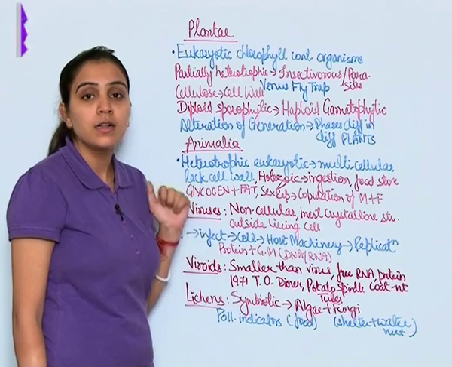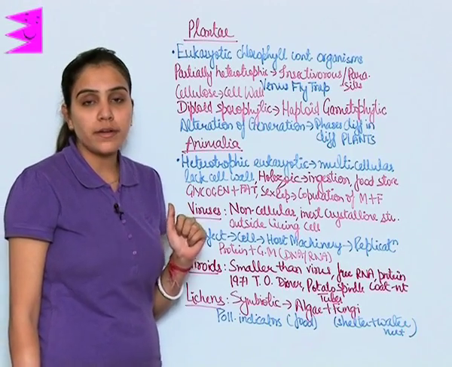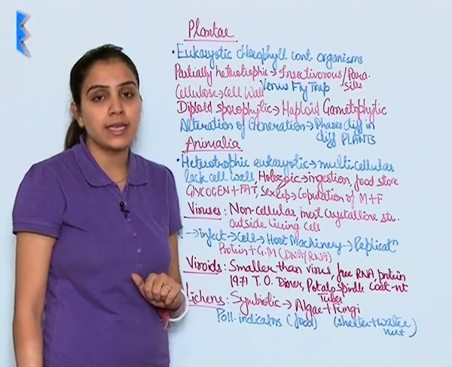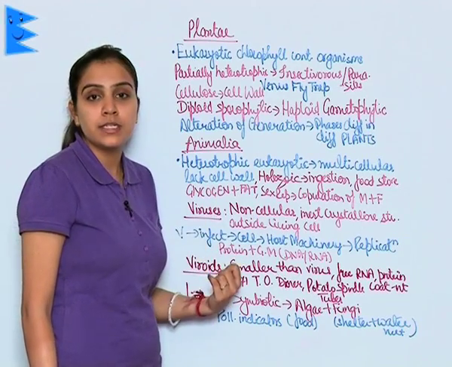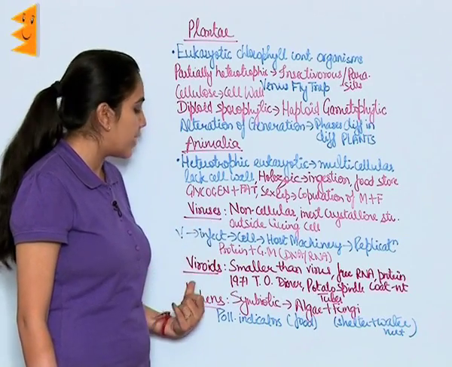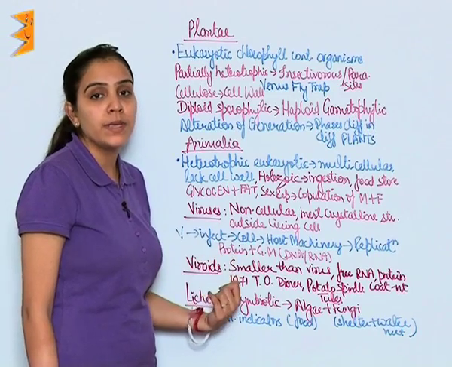So, these are the 5 kingdoms: Monera, Protista, Fungi, Plantae and Animalia, and apart from these 5 kingdoms, viruses, viroids and lichens have also been classified.